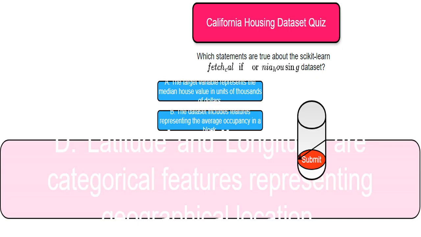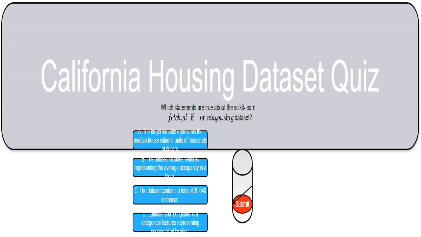This claims that latitude and longitude are categorical data, meaning they are grouped into categories instead of being continuous numerical values. Latitude and longitude are typically continuous numerical values representing geographical location. I need to examine whether this is actually true. The statement says that the dataset directly provides the average occupancy of homes in each block. I need to verify this. I should look carefully at what information the dataset actually gives me.